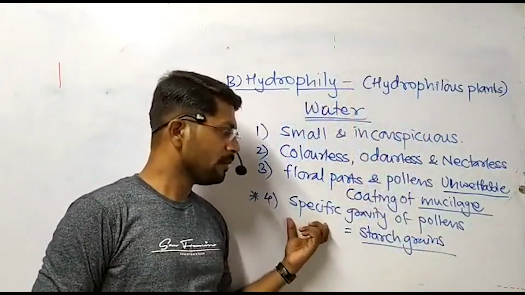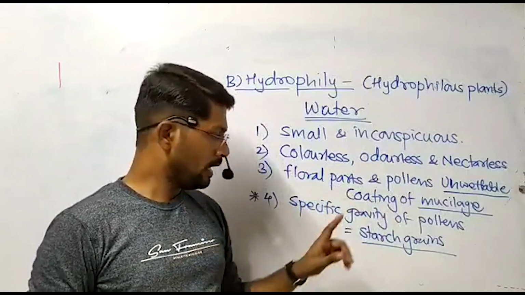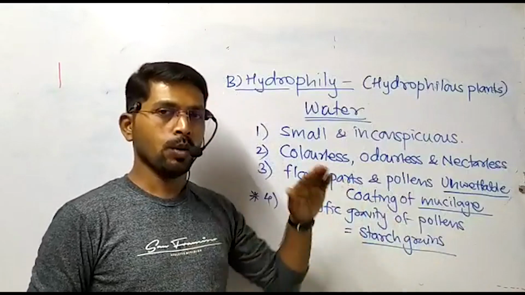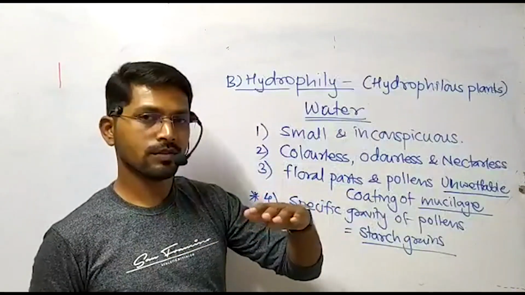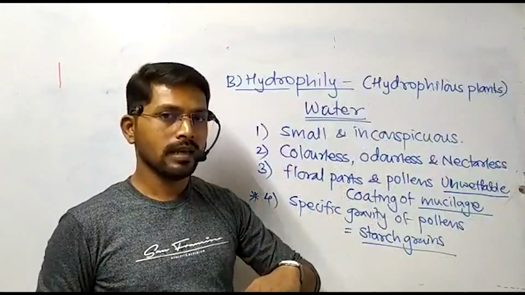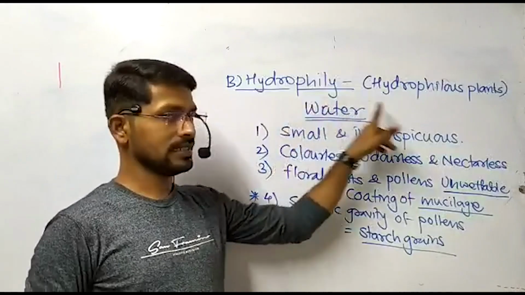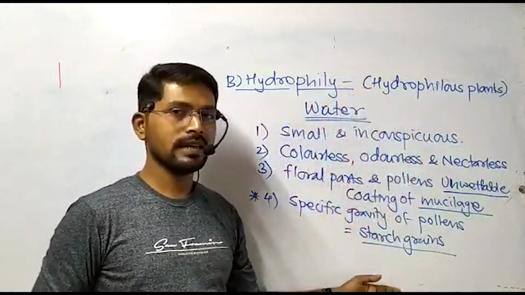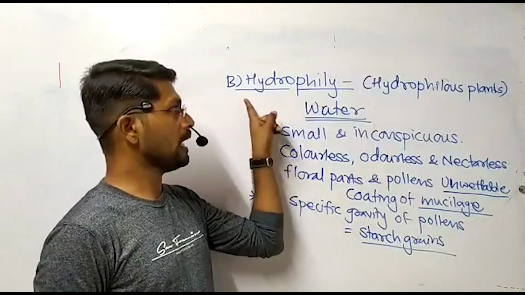Now, what is the use of maintaining the specific gravity of the pollens equal to that of water? Due to this particular characteristic, pollens can float below the surface of water or on the surface of water. They will not sink down, and this is very favorable to transfer the pollen over a long distance by the agency of water. These are the different characteristic features of hydrophilous plants, or the plants which show hydrophily.